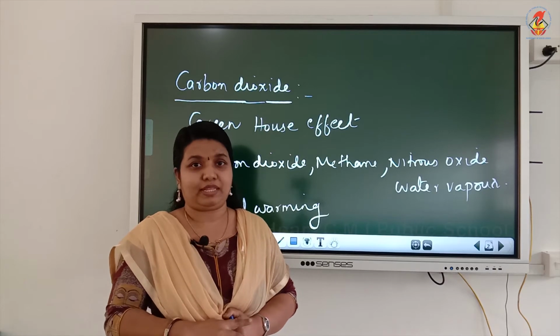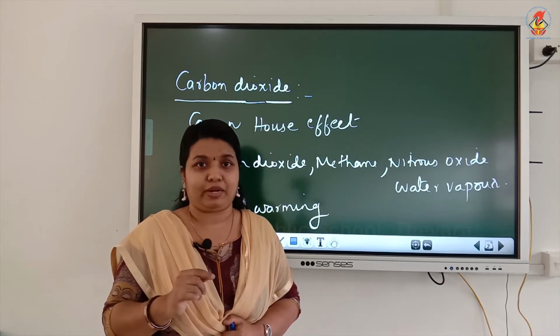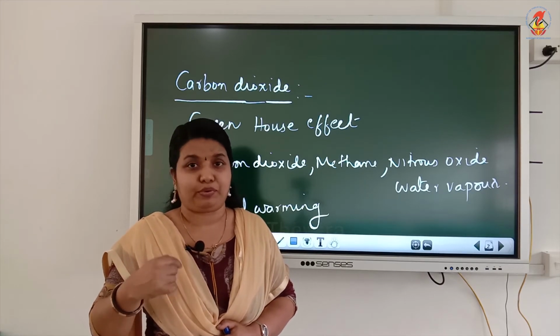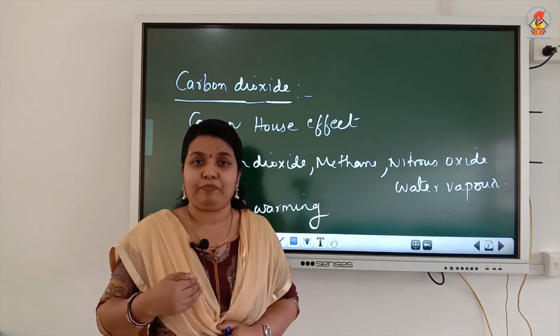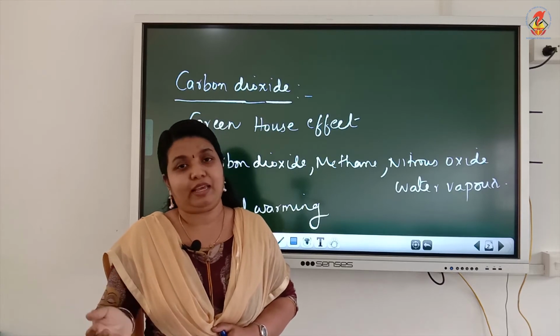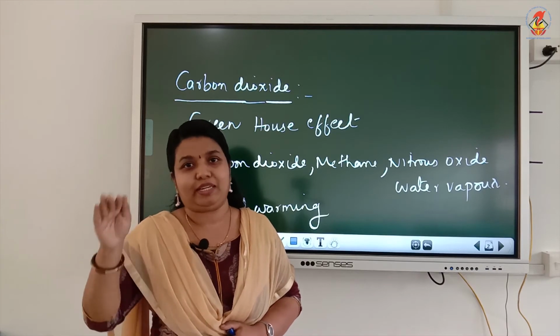So, I hope it is clear to you. The greenhouse effect is mainly because of the increased amount of carbon dioxide gas. Carbon dioxide is taken up by plants during photosynthesis, but nowadays we don't have enough plants to absorb this carbon dioxide. On one side the amount of carbon dioxide is increasing, on the other side there is deforestation, cutting down of trees.